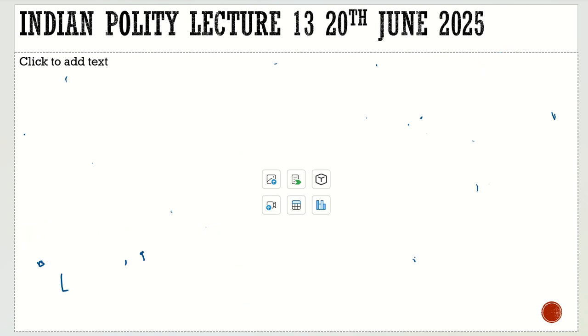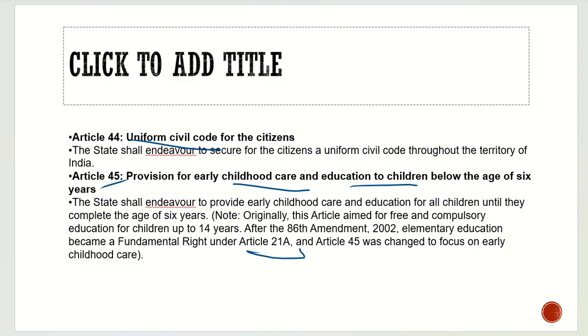So what does Article 44 of the Constitution say? Article 44 of the Indian Constitution, what does it say? Let's have a look at it. Here it is. Article 44 says, the state shall endeavor to secure for the citizens a uniform civil code throughout the territory of India.